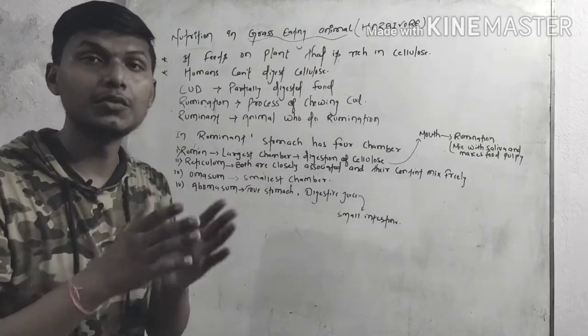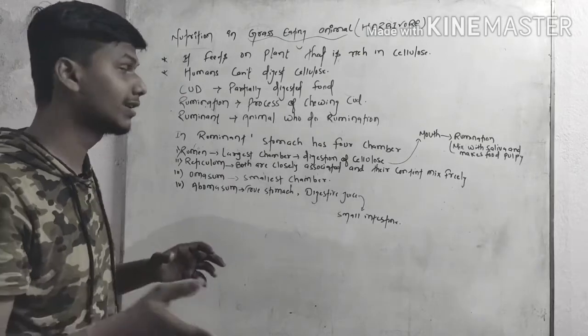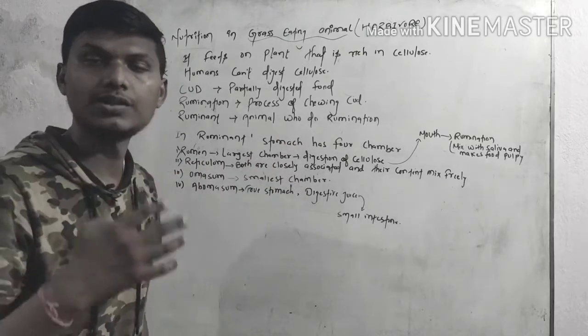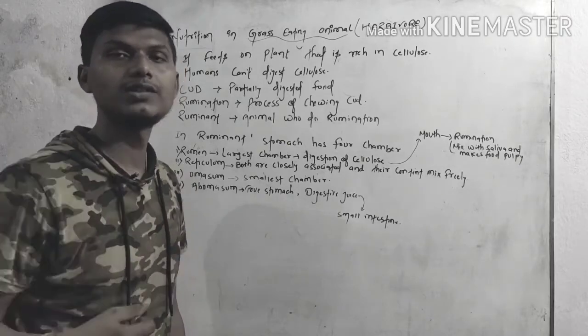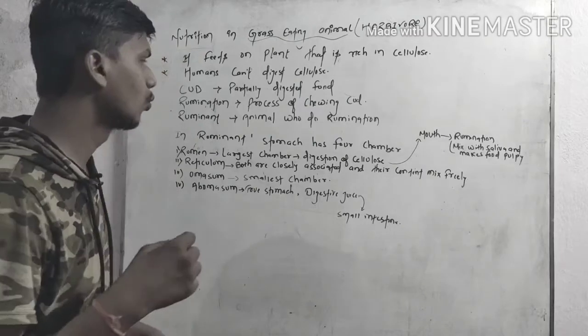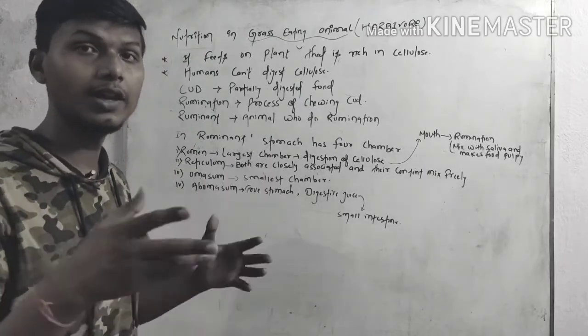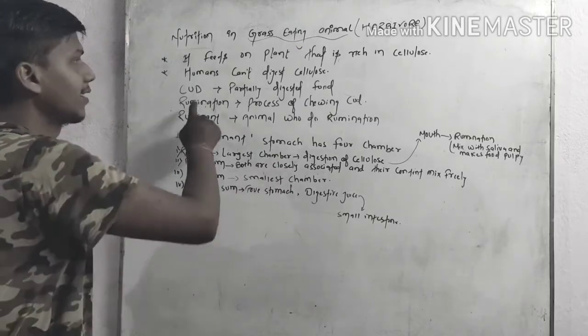It is a very unique digestive system that is present in the herbivores. Why is it very unique? Because their stomach has four chambers. How many chambers of the stomach do we have? We have only one chamber. We have only one stomach. So what is the major difference? How will the food digest in the four chambers of the herbivore stomach? We will see. Okay, before we go, see some words that are on the board.